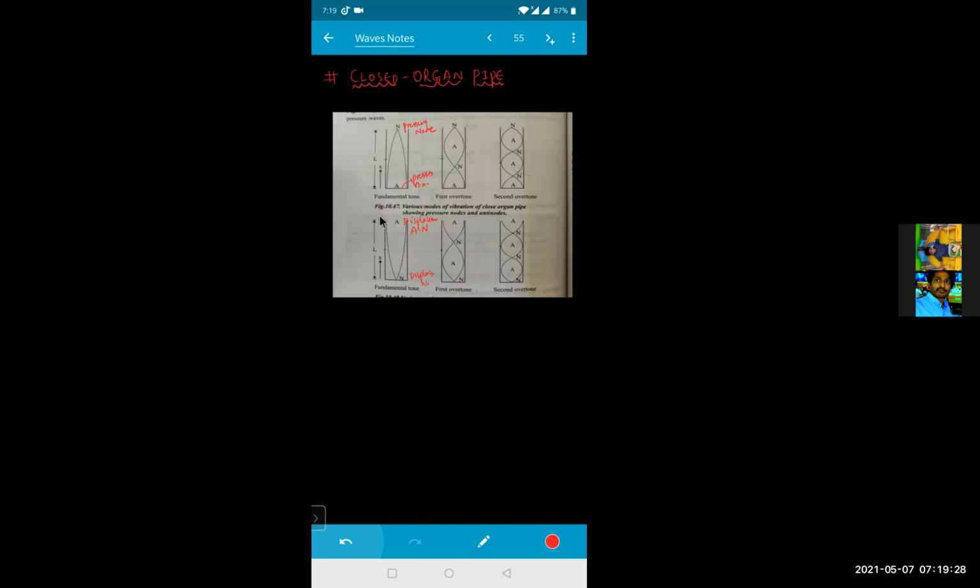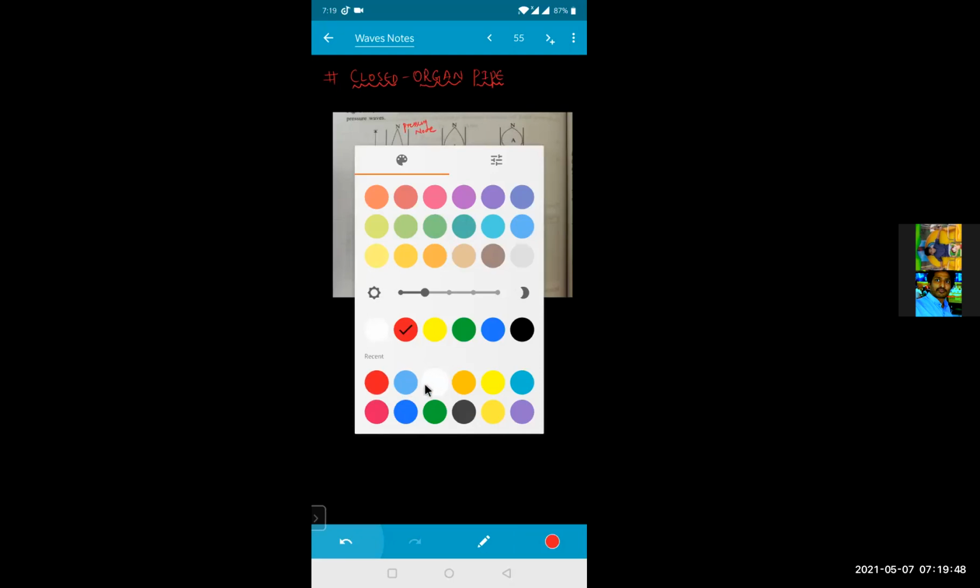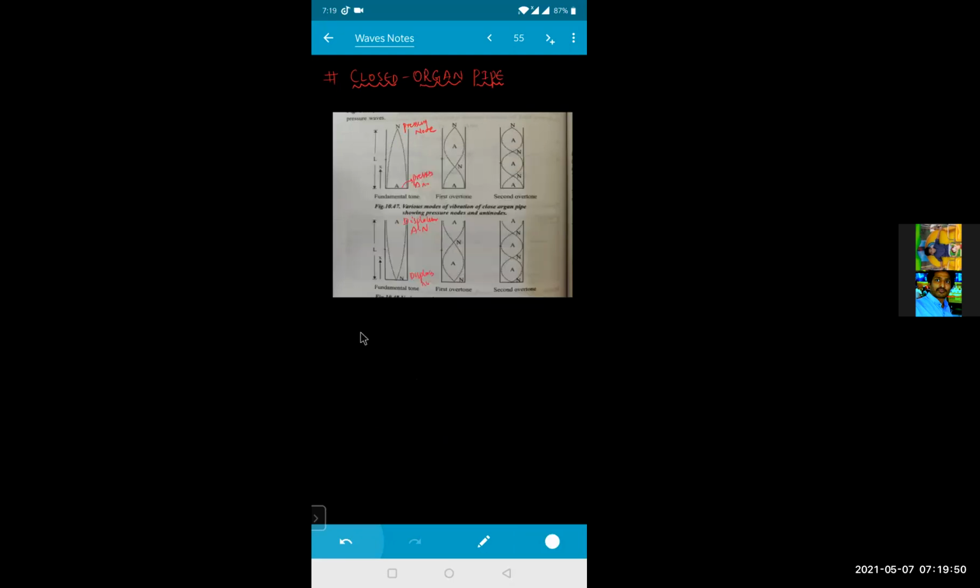Now see, the distance from here to here is nothing but equal to your L. So this distance is nothing but equal to your L. So if I'm talking about your fundamental mode, or it is also called your first mode, then what will be the given condition for that? Can you tell me? What will be the given condition for the first mode?